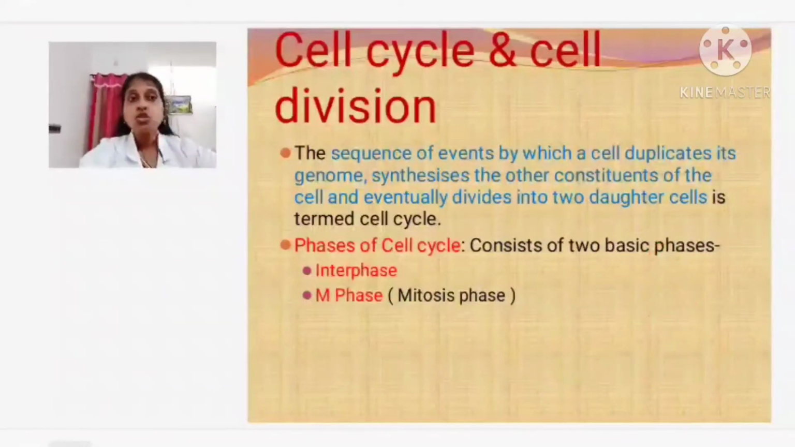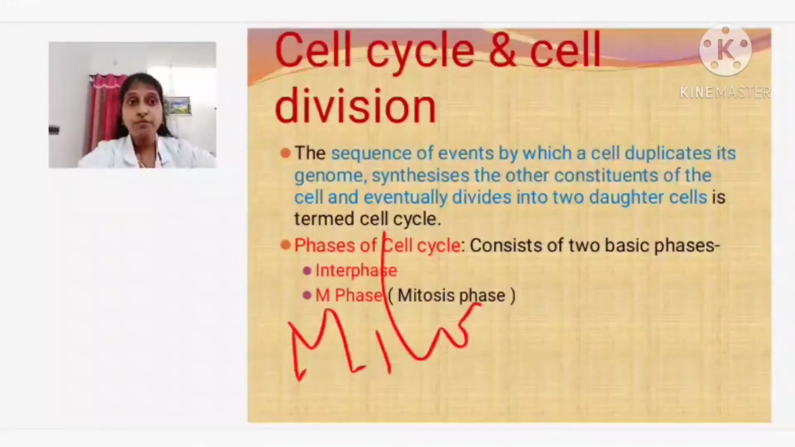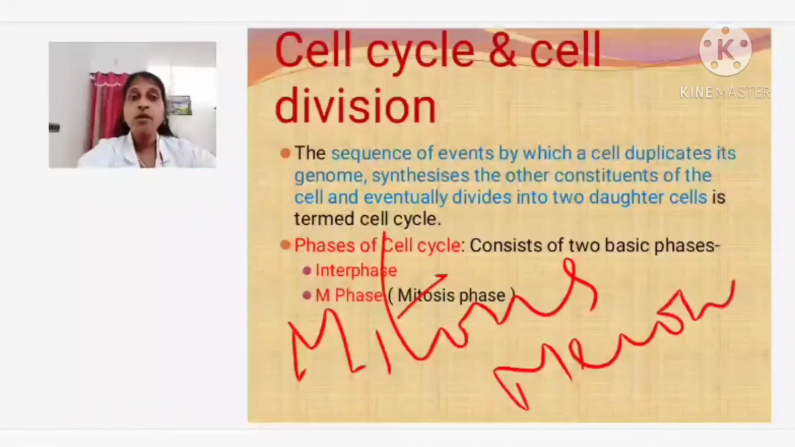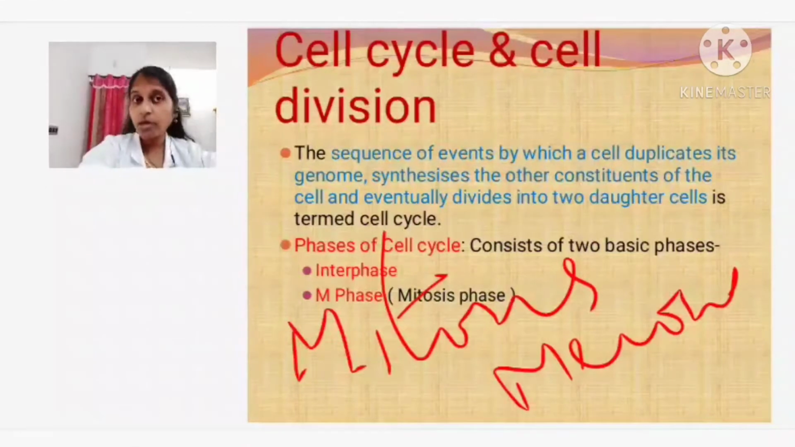Now, when you speak about cell cycle or cell division, there are two types of cell division. What are the two types? One is mitosis, and another one is meiosis. Today we are going to discuss mitosis.